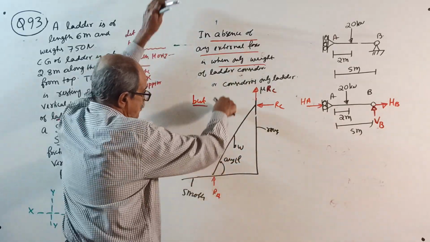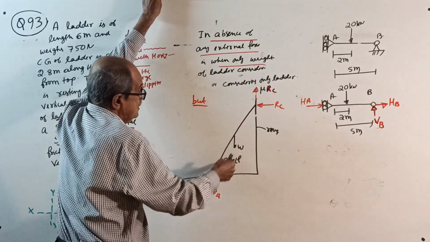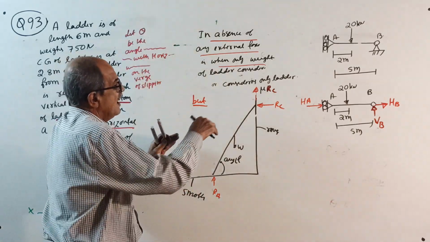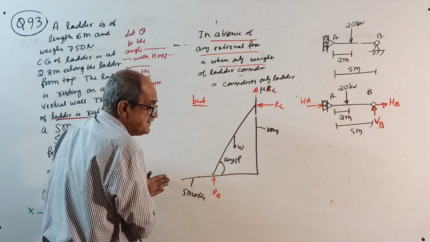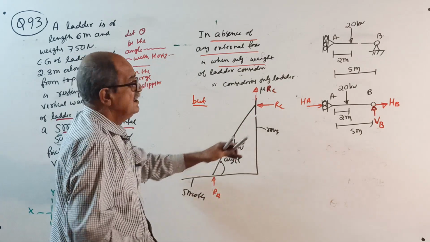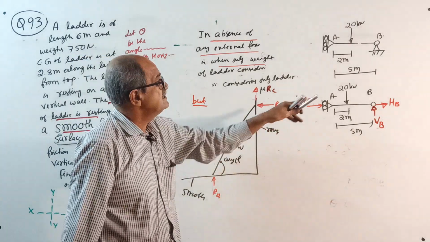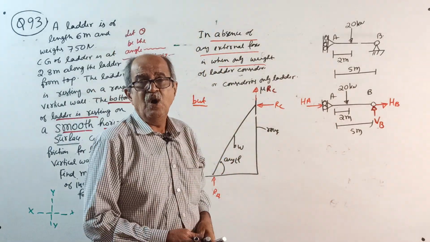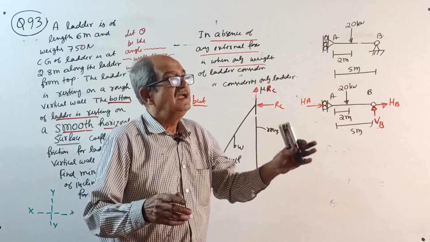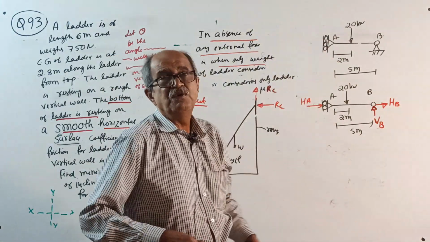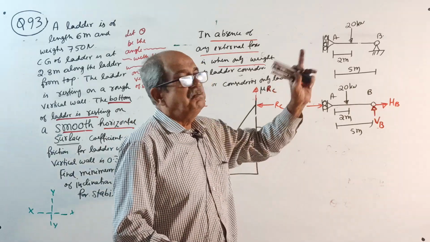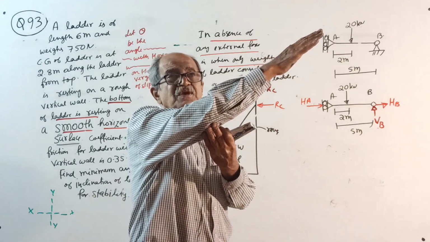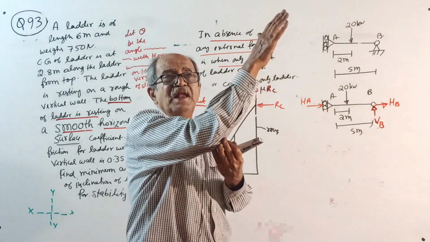Now weight can be balanced, but this RC, there is nothing to balance it. The RC will come when friction comes here. When there is no friction, RC will be 0. Just now you got that. Therefore, this ladder cannot be stable, or common sense. Suppose there is a wall there and floor here, only a ladder. If both are rough, you can have a little more inclination, no problem. You can have lesser inclination with the horizontal.